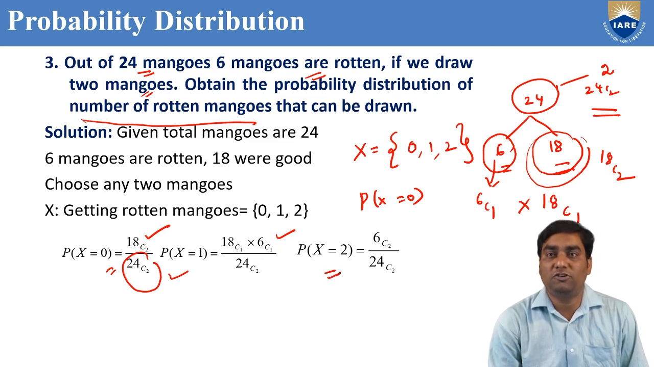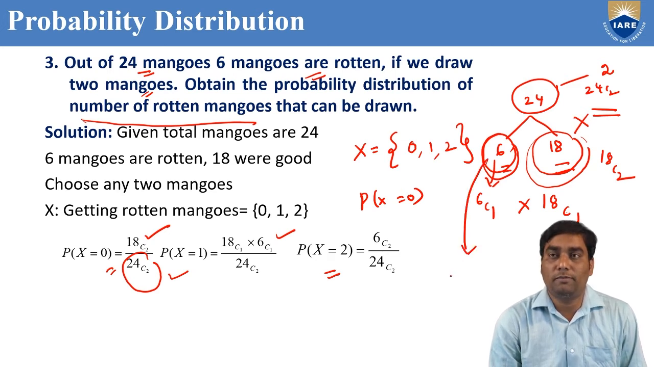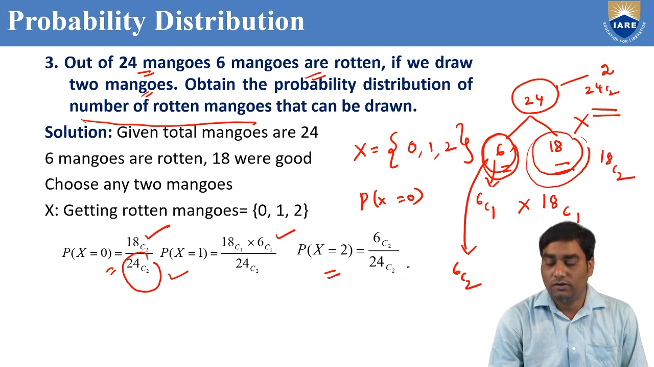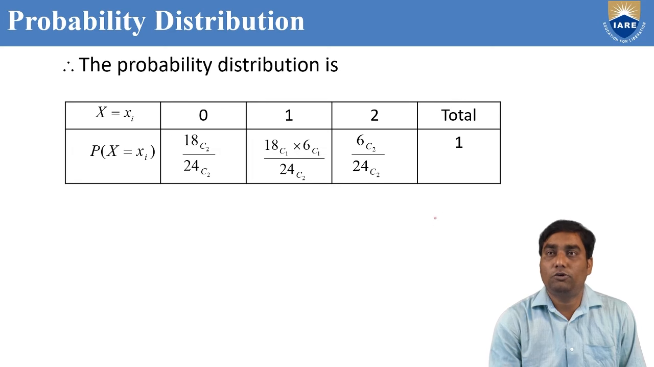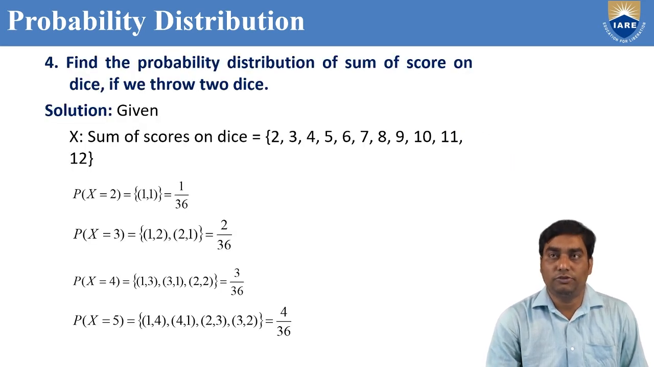And coming to the last, P of x equal to 2, where X is the number of rotten mangoes, should be 2. The 2 mangoes we draw should both be rotten. Total number of rotten mangoes is 6. We don't want the 18 good mangoes. We only choose 2 mangoes from the rotten mangoes, in 6 C2 ways. So 6 C2 by 24 C2. If you draw the table, we'll get the total probability as 1. Got it? Like this, we need to solve problems on probability distribution.